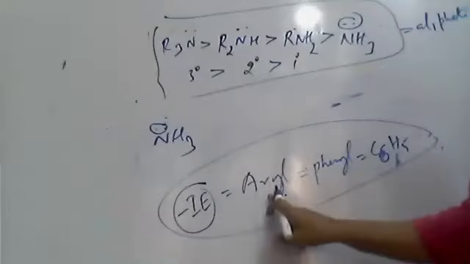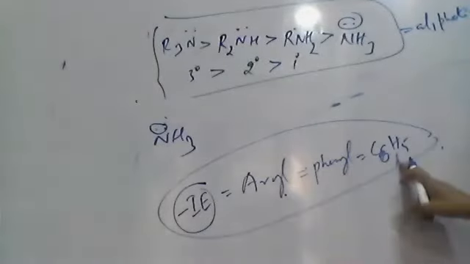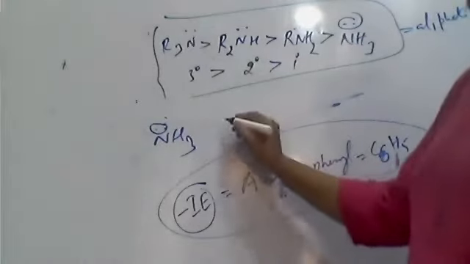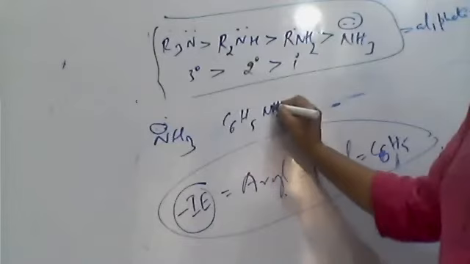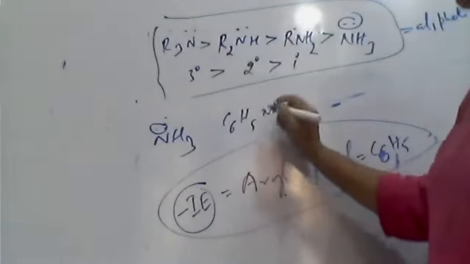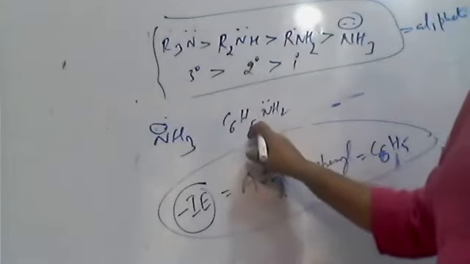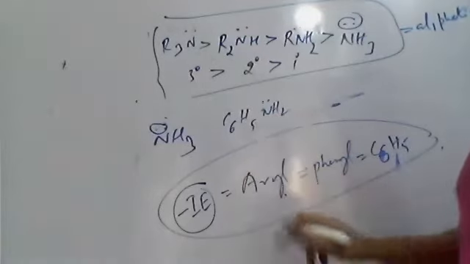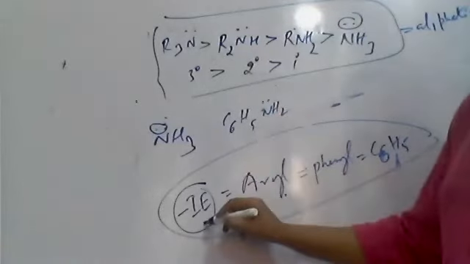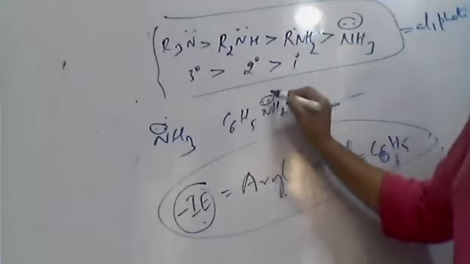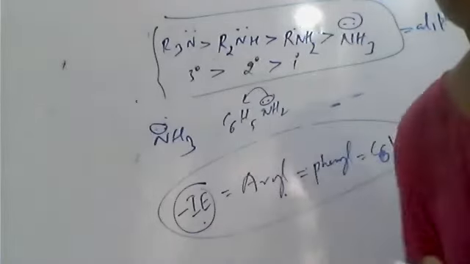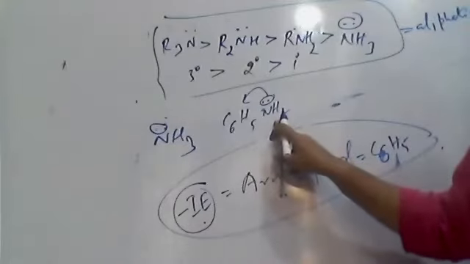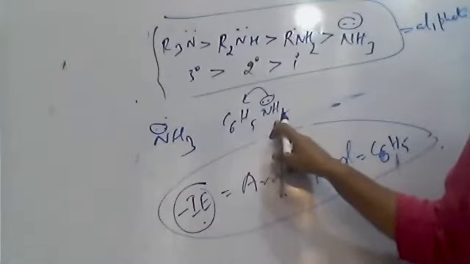So here, if aryl is a phenyl group, formula C6H5, I'll take C6H5NH2. It is primary because only one phenyl group is attached to this nitrogen. Since phenyl is a minus affecting group, the lone pair goes into the carbon chain to show the resonance effect. So there will be unavailability of the electron pair on the nitrogen.